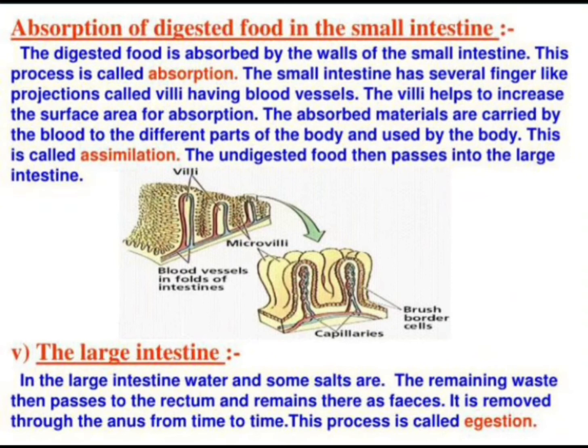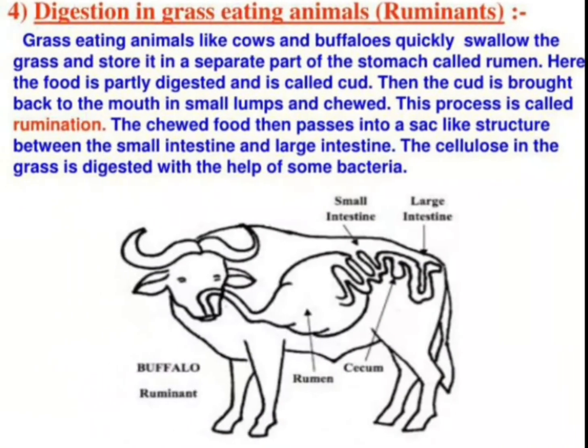Now we will learn about the large intestine. In the large intestine, water and some salts are absorbed. The remaining waste then passes to the rectum and remains there as feces. It is removed through the anus from time to time. This process is called egestion.